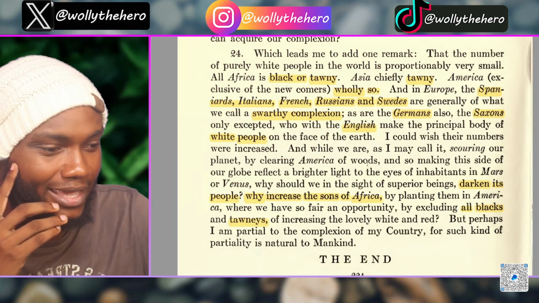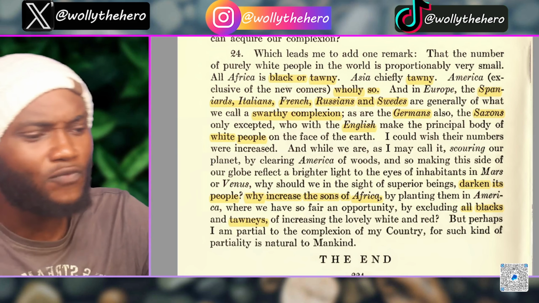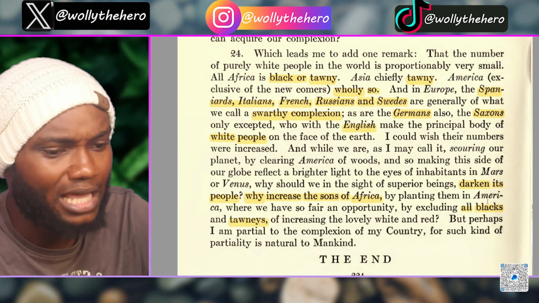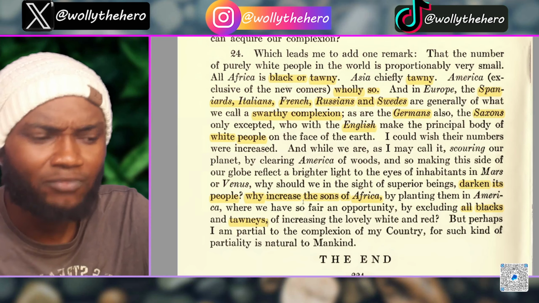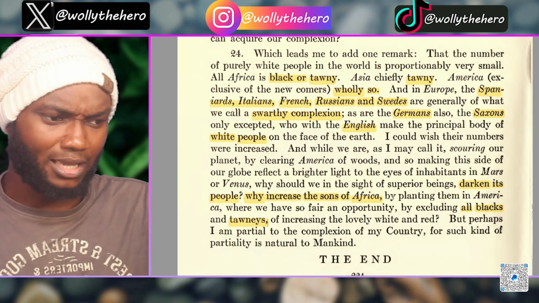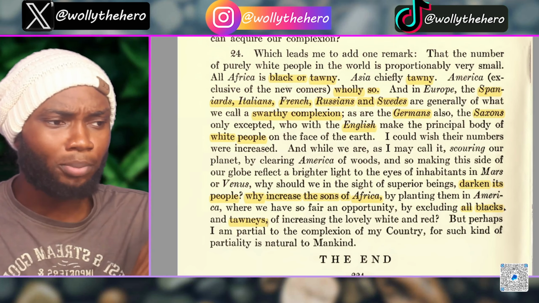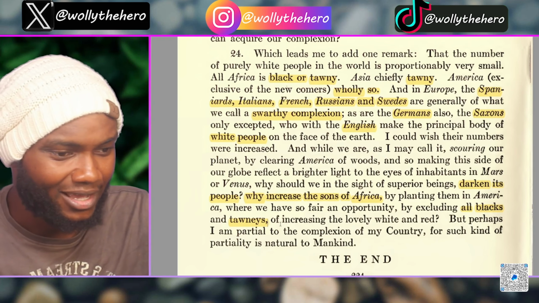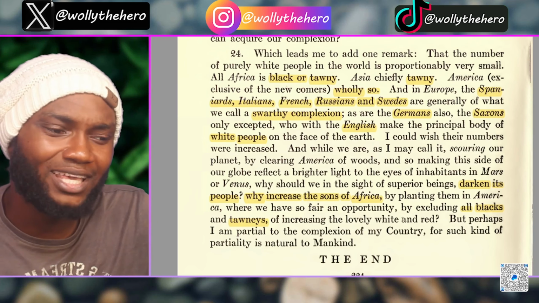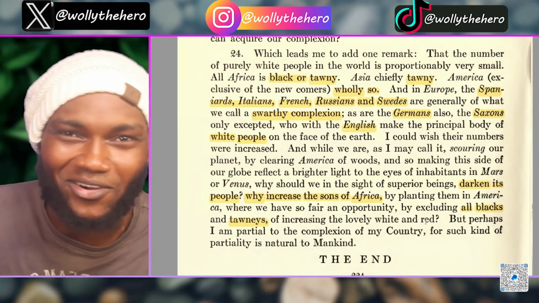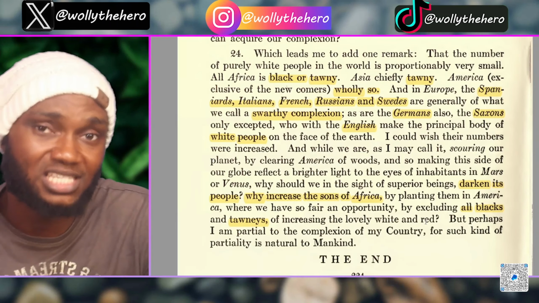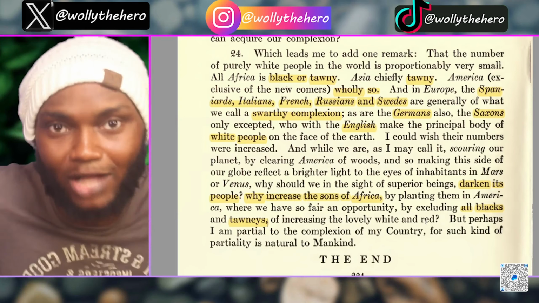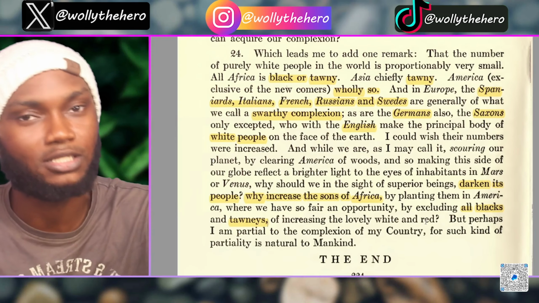Damn, guys. Okay, why increase the sons of Africa by planting them in America, where we have so fair an opportunity, by excluding all the blacks and all the tawnies? Okay, of course, increasing the lovely white and red. Okay, he wanted more pale skinned Caucasians, and I don't blame him. He's a Caucasian man. It makes sense for a Caucasian man to want to see an increase in his race. There's nothing wrong with that.